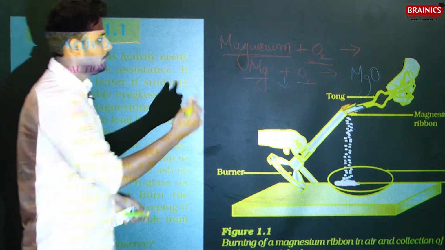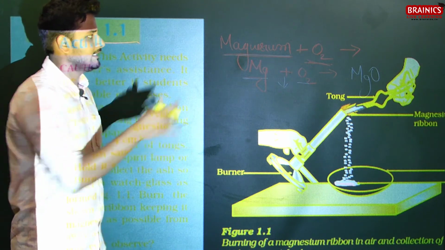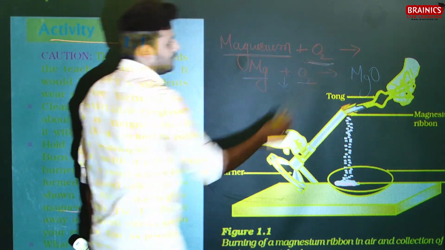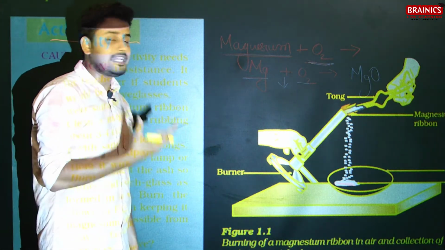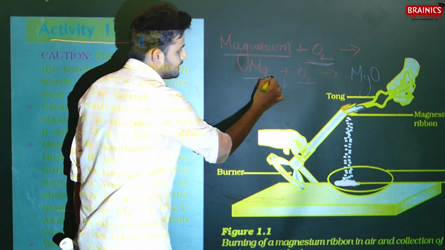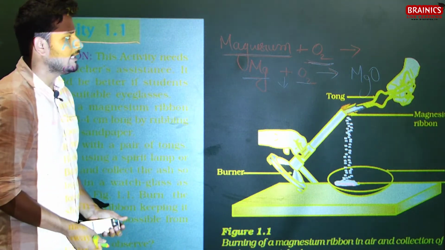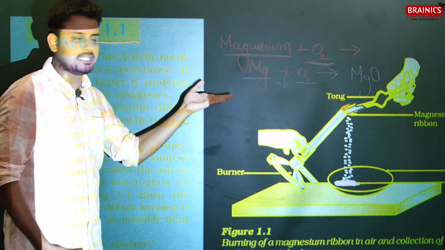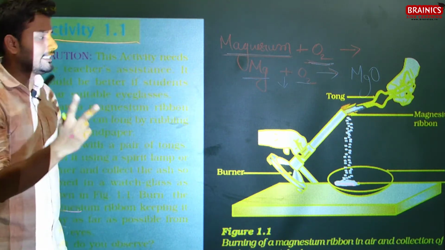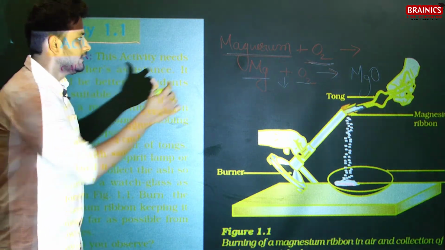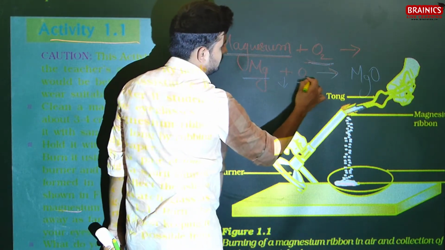So let's see. We have burnt magnesium. Burning means reacting with oxygen. Any chemical reaction needs reactants, and the reactants are written on the left hand side. If I am burning magnesium, that means I am reacting magnesium with oxygen. So we have two reactants, magnesium and oxygen. The symbol of magnesium is Mg and the symbol of oxygen is O2.